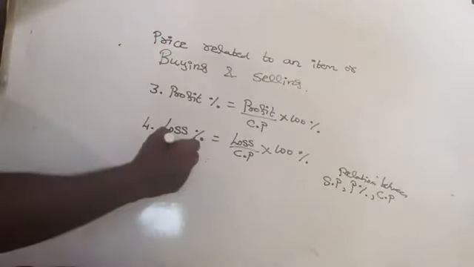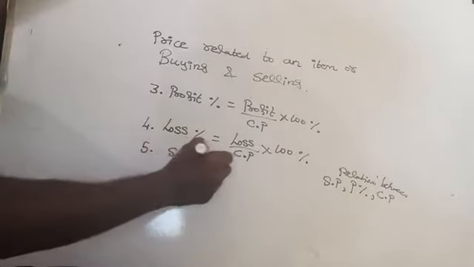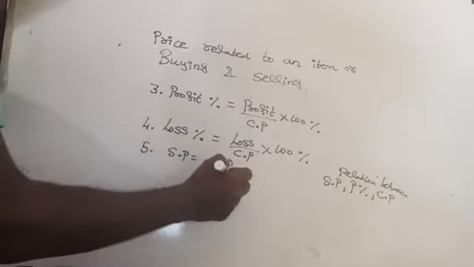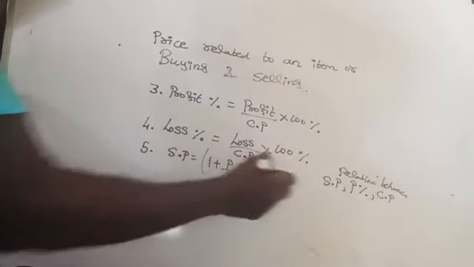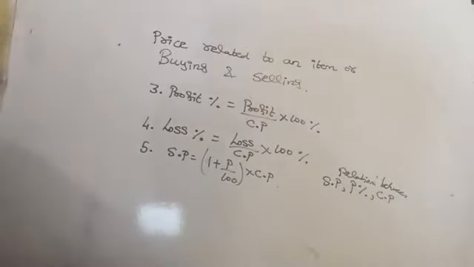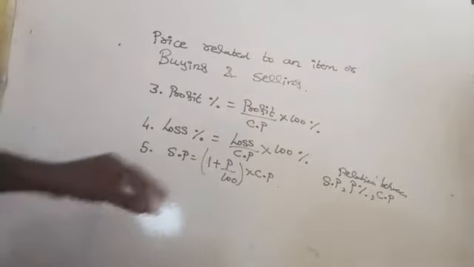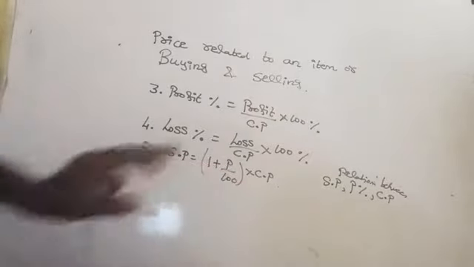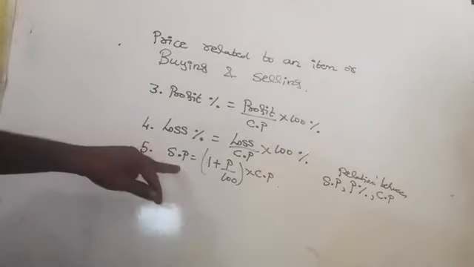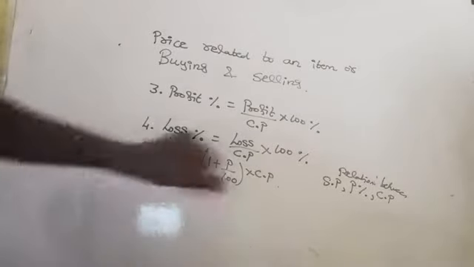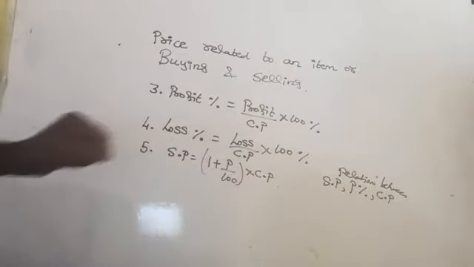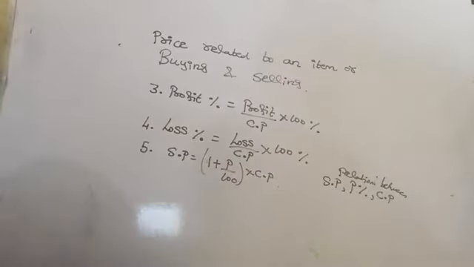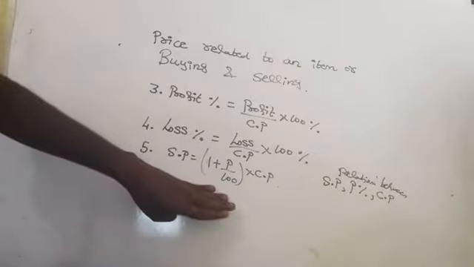That is, selling price equals 1 plus P by 100 into cost price. Are you getting here? If selling price and cost price are given, you can find the profit percentage. Otherwise, if selling price and profit percentage are given, you can find the cost price. Otherwise, if profit percentage and cost price are given, you can find the selling price. Don't worry, we will do 3-4 questions based on that in future.